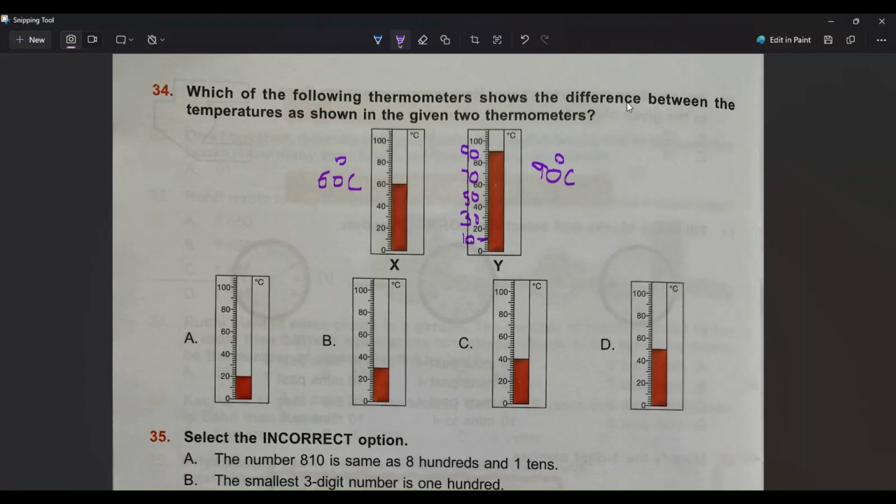Now we have to find out the difference between the temperatures given on these two thermometers. Let's quickly find out the difference, children. 90 minus 60. So 0 minus 0 is nothing but 0. 9 minus 6 is 3. So our answer is 30 degrees Celsius, children. Option A 20 degrees. Wrong. Option B 10 over here. 20, 30. So our option is 30 degrees Celsius. Option B is our correct answer, children.